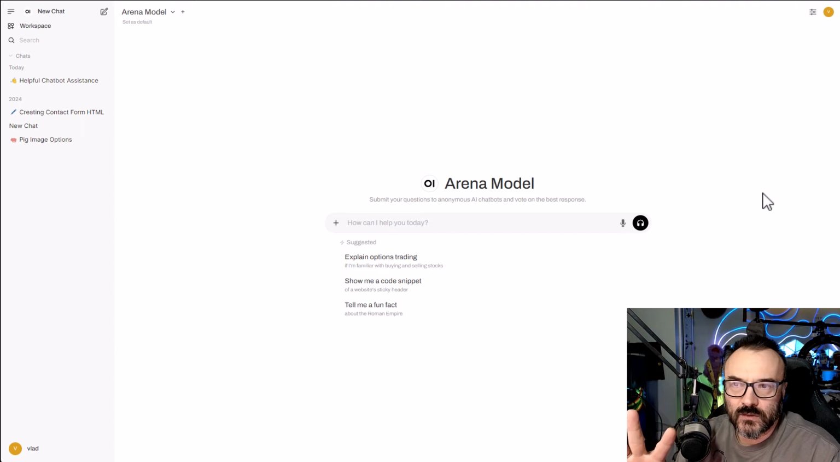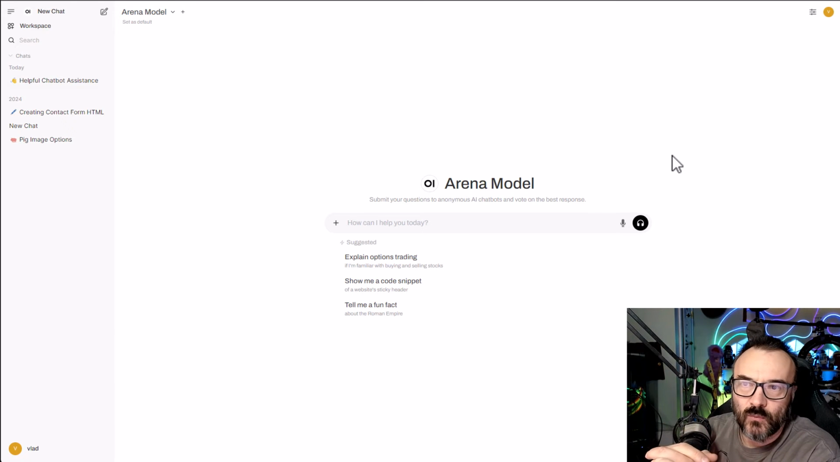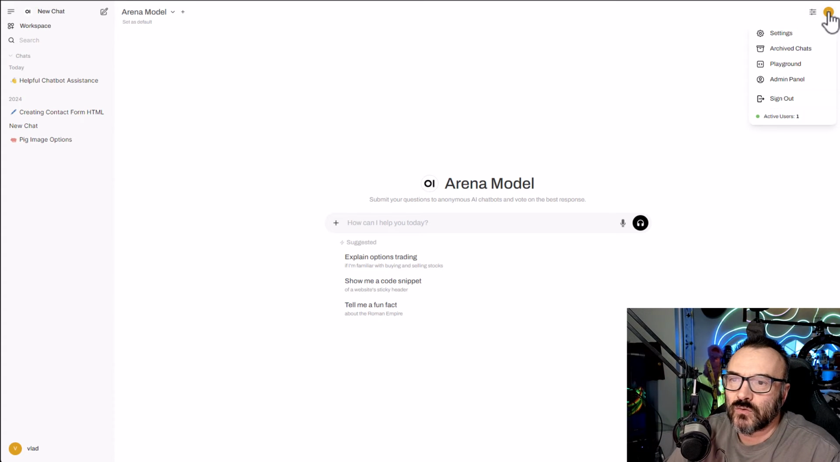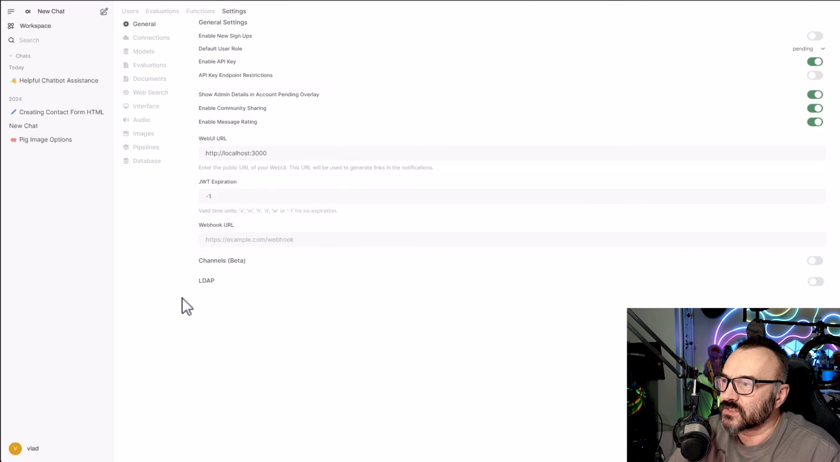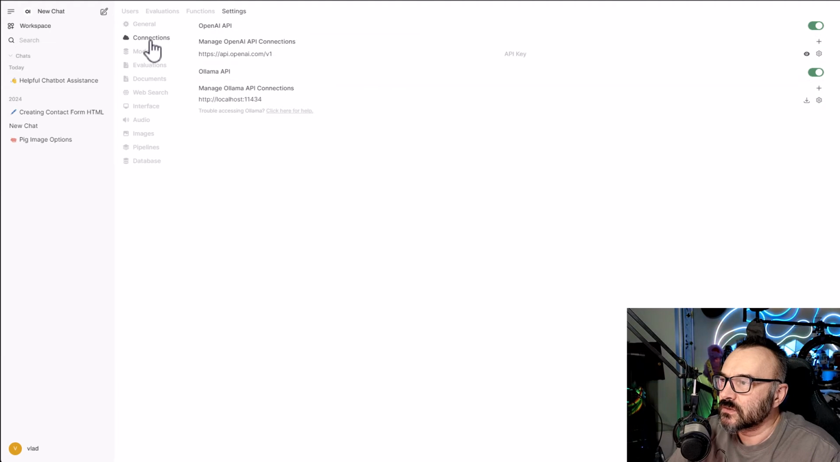If you have a better way to download, let me know, because I was figuring out a better way to download models, and this is how I found. It's not necessarily the best way. So I'm going to click on my icon, settings. It's open right here, and I'm going to admin settings, so it will open on the side here in the settings, and I want to go to connections. In connections right here you can see it says manage Ollama API connections. So this is the way I'm going.